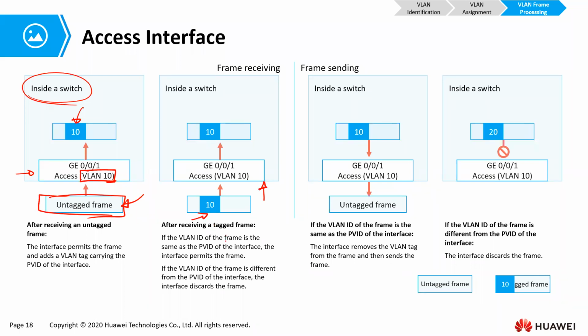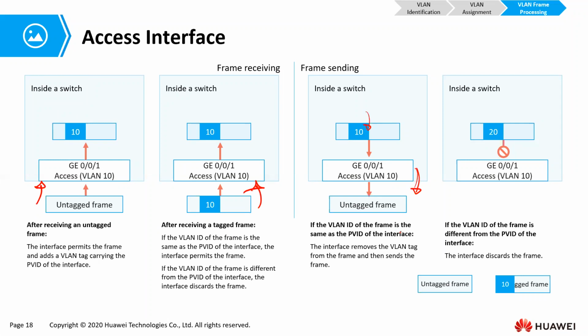Please note these four things. These are four different things. There is when an access port takes in, and when it takes out. It can take in an untagged frame or a tagged frame. And it can take out an untagged frame, or a tagged frame.